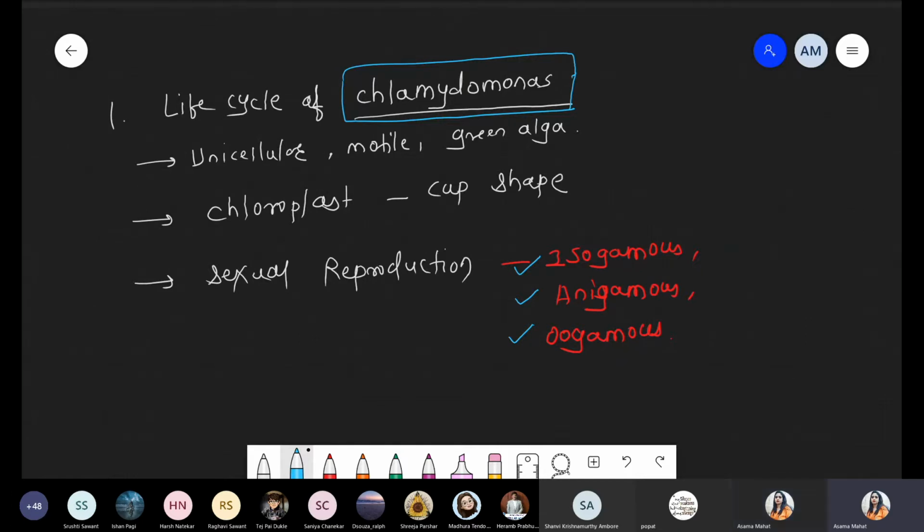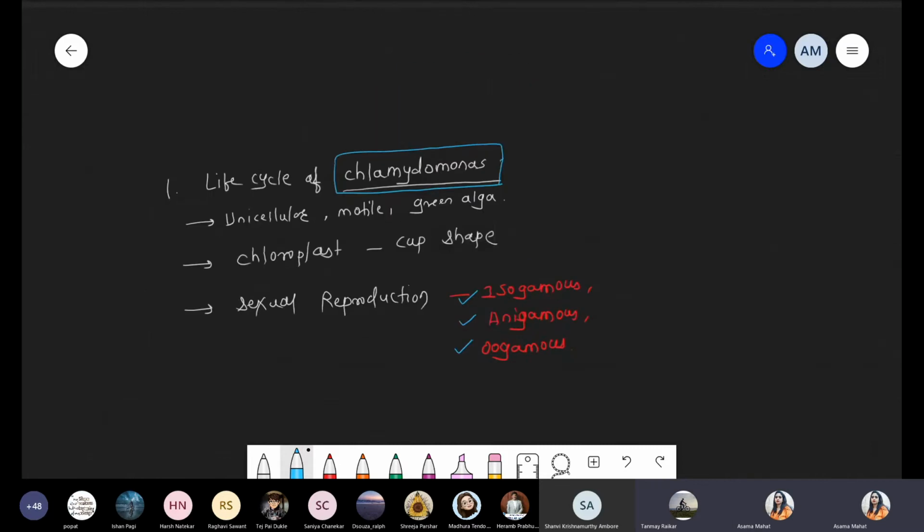Got it? Ma'am, please zoom out. Actually, we just started the life cycle of Chlamydomonas. What do you want, the previous one? Sanika, just take a screenshot of your notebook and share it in the chat box, click a photo.